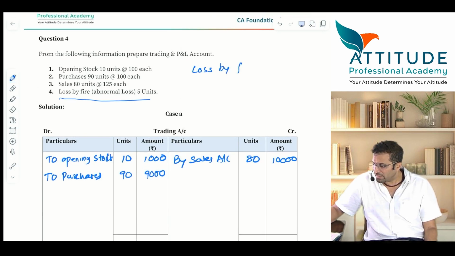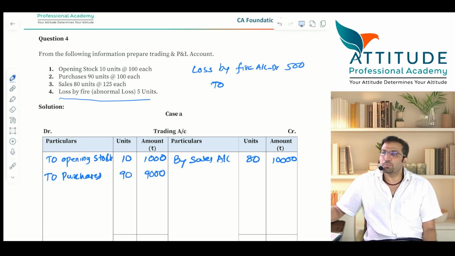Loss by fire account debit 5 units. 5 units is 500 to purchases.